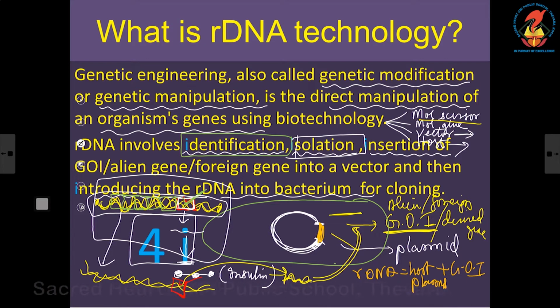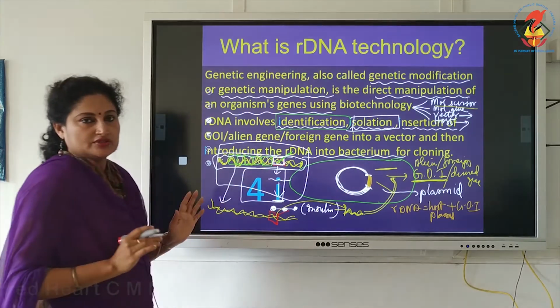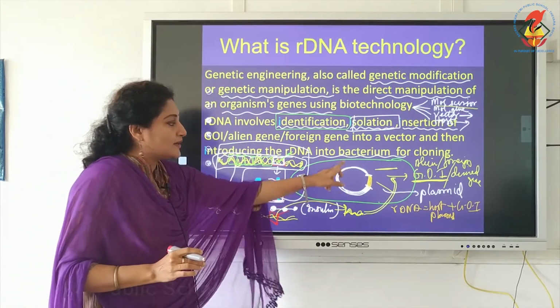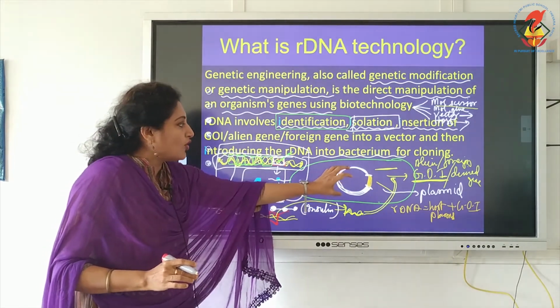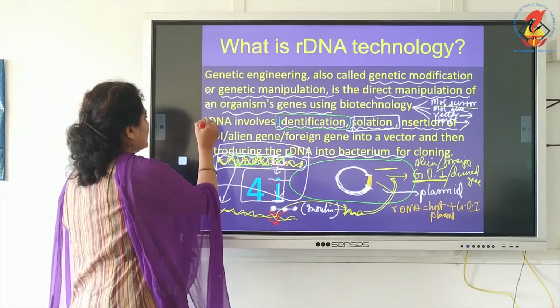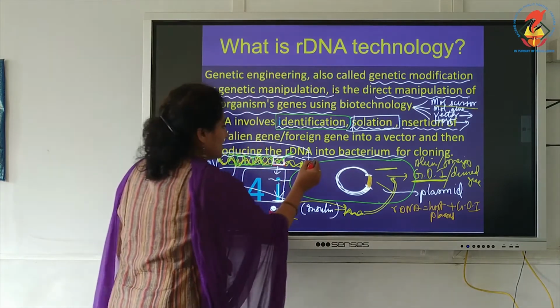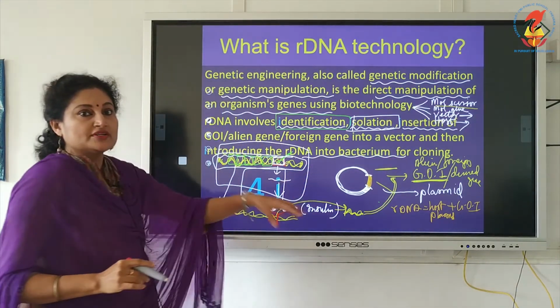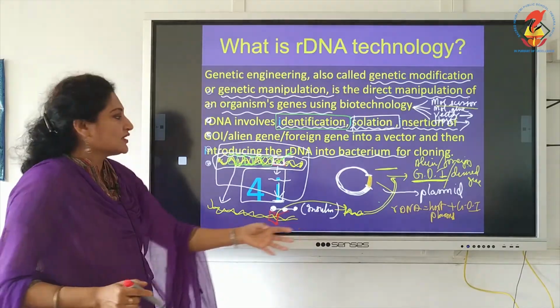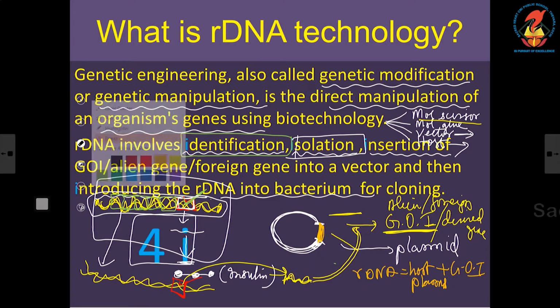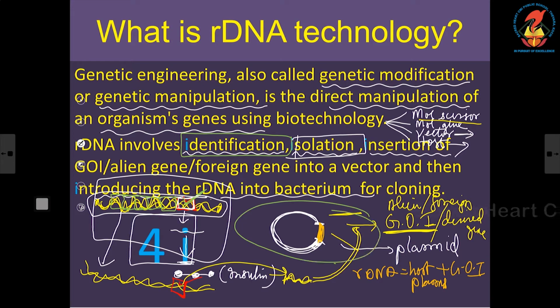Now, I got the gene of interest incorporated into the plasmid, but this is all out of the E. coli. It was not inside. So, very importantly, I must remember that it was all done outside the host. Now, I must put it inside the host. So, the last step: finally, it is introduced into the host.